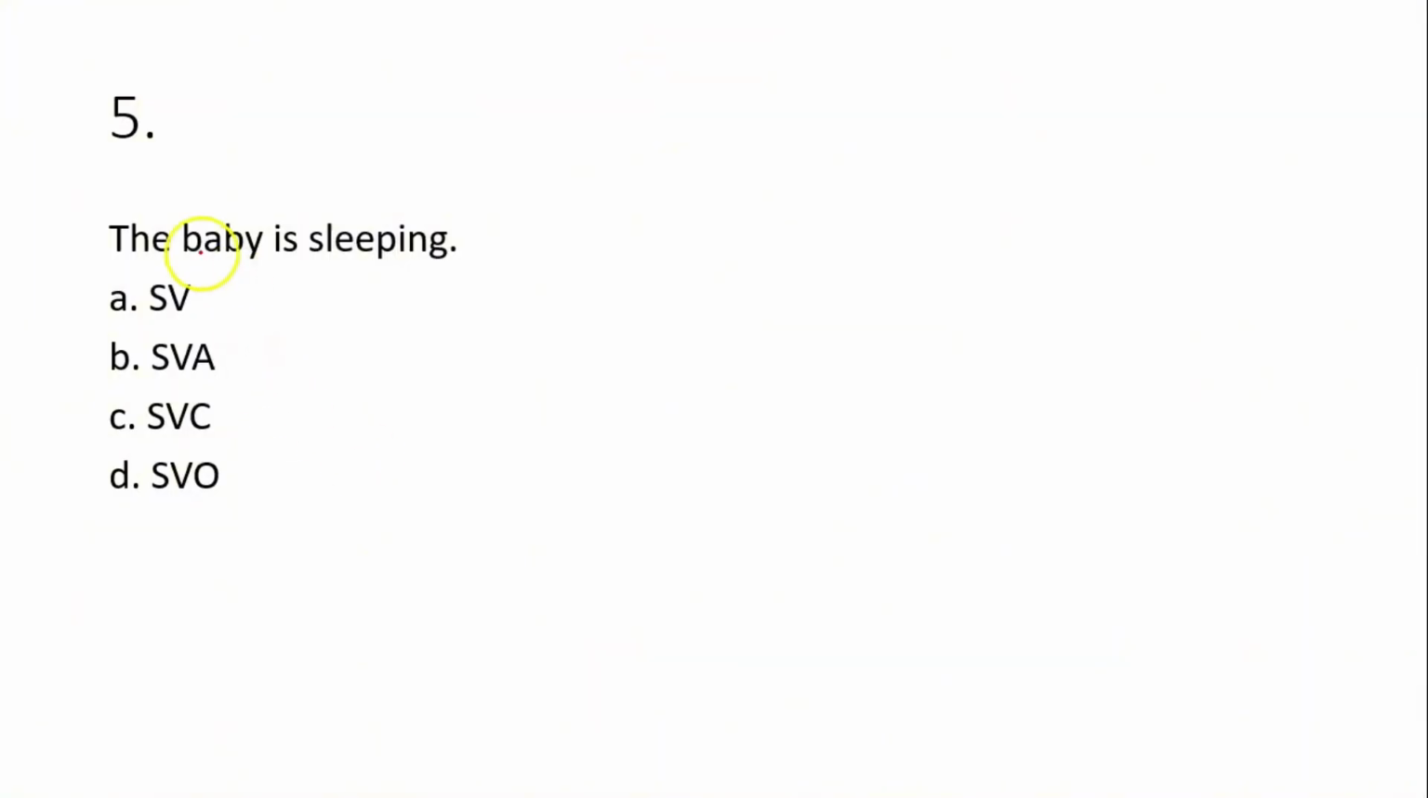So let's proceed to the next question. Question 5 says, the baby is sleeping. Now for this one, the baby is the subject. But we have is sleeping. So this part is the verb. So the first two parts here, the baby is the subject. Then is sleeping, that's an action. So that's the verb. So the correct answer to this is option A, SV. The baby is sleeping. Exactly. So let's proceed to the next question.